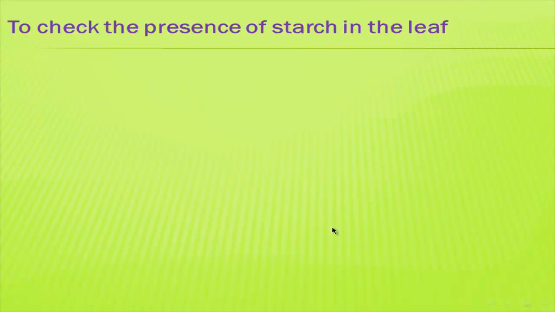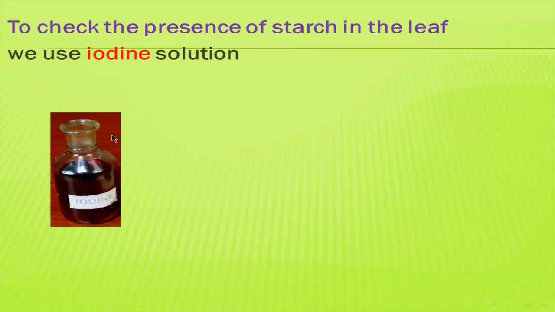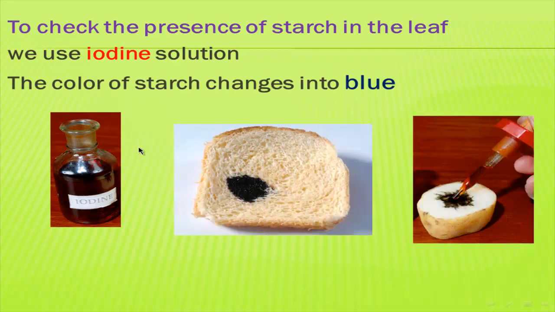Okay, how do we know that the green plant makes its food? Or how do we know that the leaf of the plant contains starch? We make simple tests or simple experiments. We put iodine solution on the leaf of the plant. Iodine solution changes starch into blue.